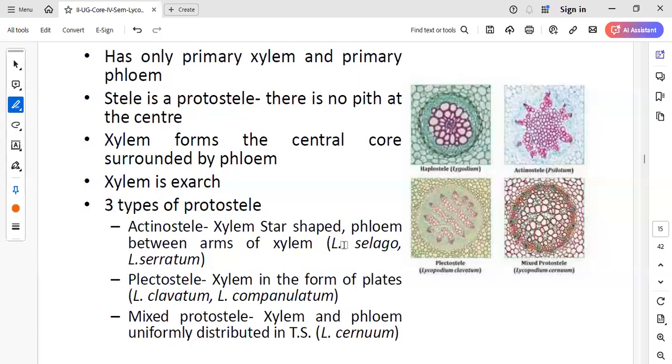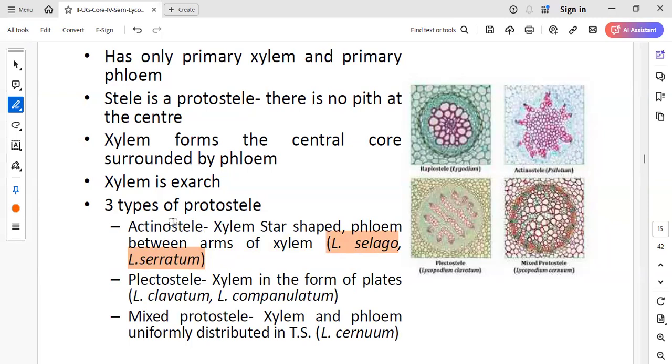So here I'm highlighting the condition and the examples. Actinostele is observed in dash species of Lycopodium.